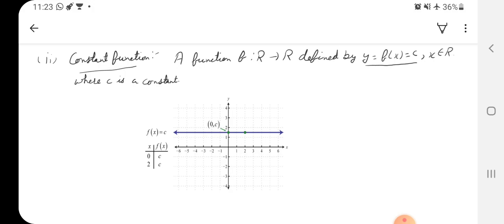So this was the whole of today's topic. Two types of functions, then how to check whether a given relation is a function or not, and at last we discussed two types and their graphs, right?